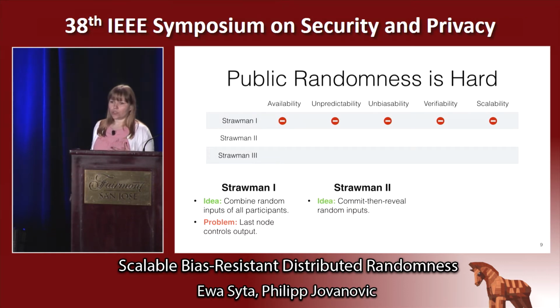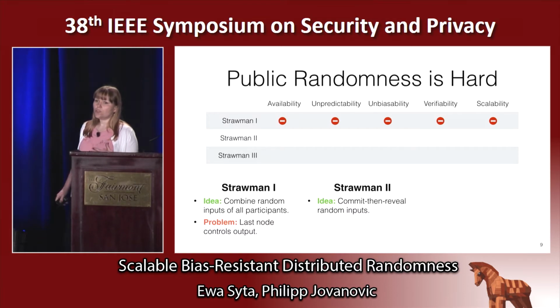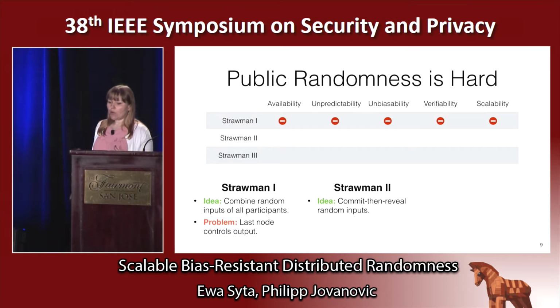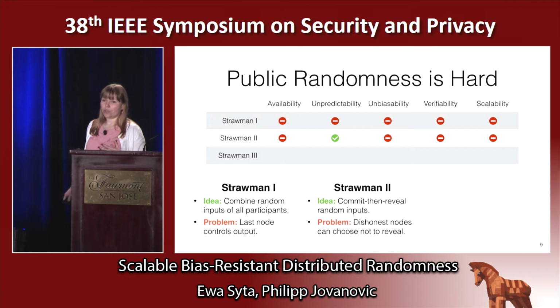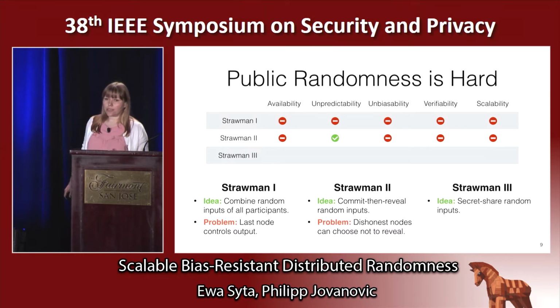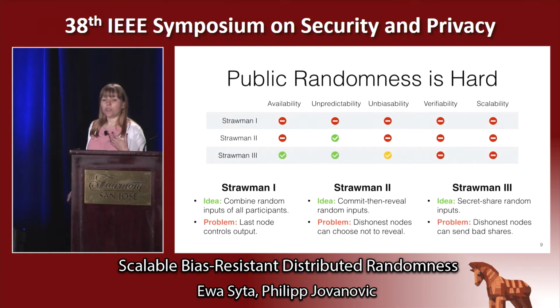We can address that issue by using a commit and reveal approach to force all the parties to decide on their inputs up front. However, we only get unpredictability out of this approach because the last node, the dishonest node, can choose not to reveal and force a protocol rerun. Lastly, we can fix this availability issue with secret sharing. This works, however, it fails to provide full bias resistance because dishonest parties can distribute bad shares, forcing honest parties